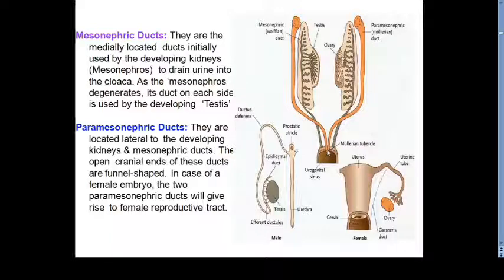Now in what relation will they come? In the definitive urogenital sinus. Whereas the mesonephric ducts opened into our primitive urogenital sinus, especially at the junction of the vesico-urethral canal and definitive urogenital sinus. But these ducts get attached to the posterior wall of the definitive urogenital sinus. So these two ducts are present in both the sexes in the initial period of development. That's why it is also called the indifferent stage of the duct system or genital ducts.